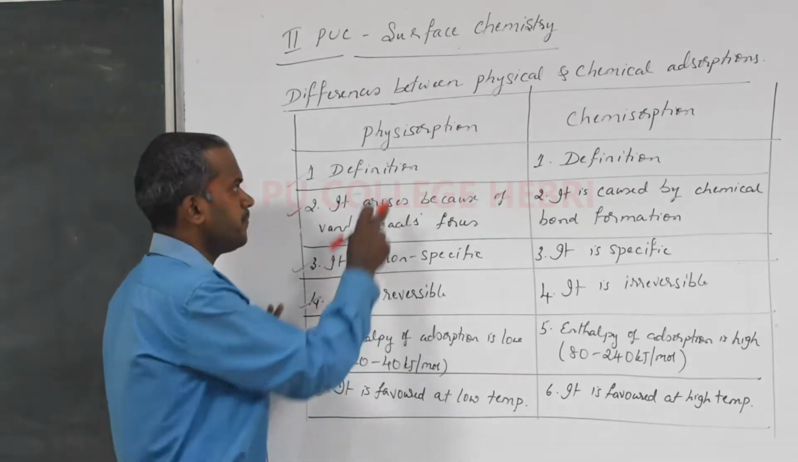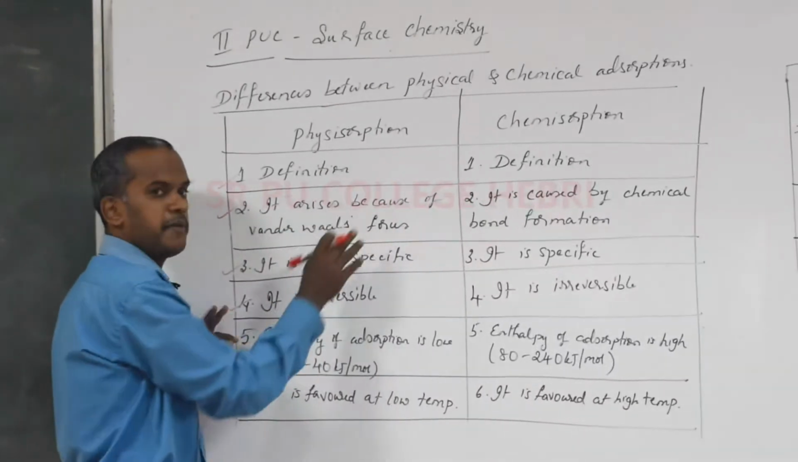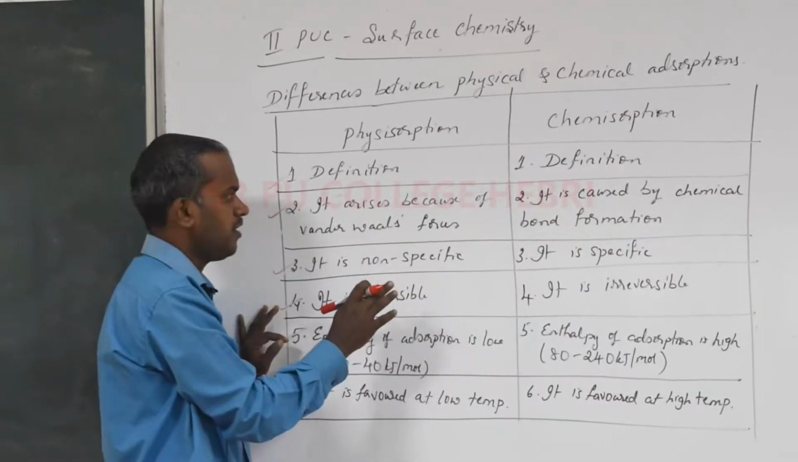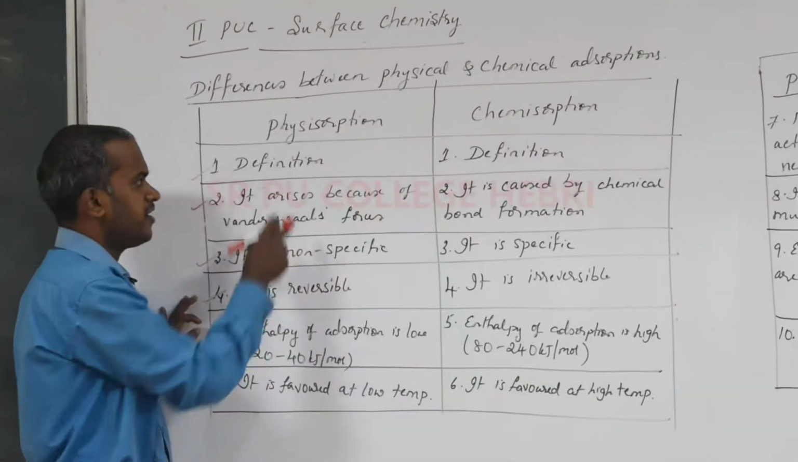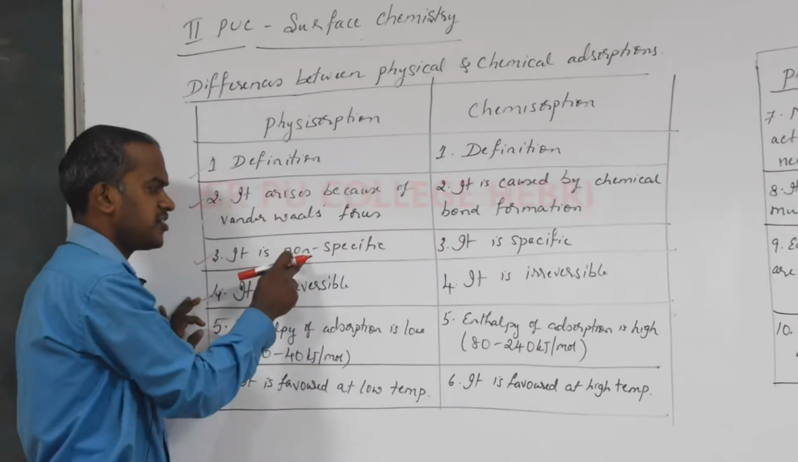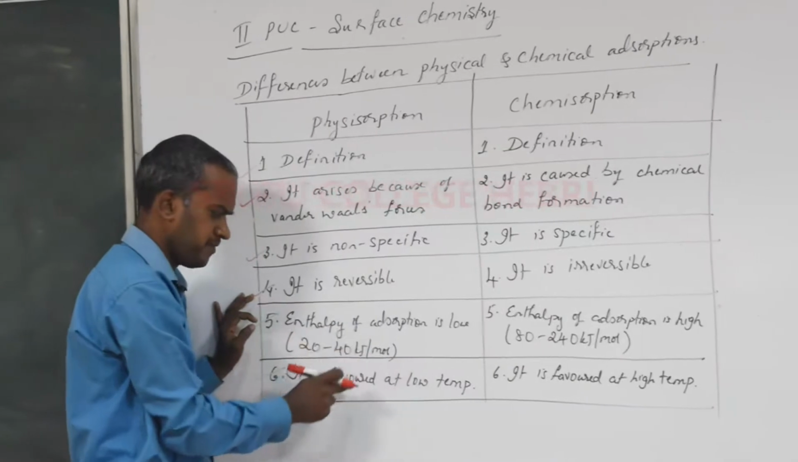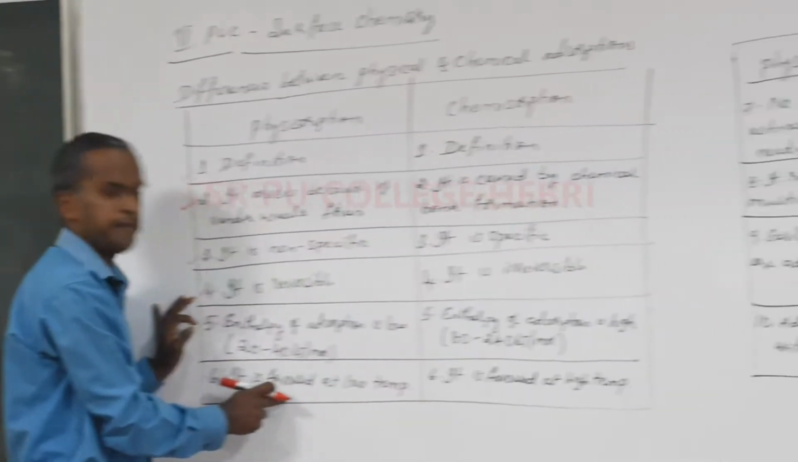I hope you understood the first 6 points, differences between physical and chemical adsorptions. Are you clear? Any doubt till here, till the 6th point? Before I move on to the 7th point, remember I told you the first point definition, the type of bond, specificity, reversibility, enthalpy of adsorption, and what is the effect of temperature.